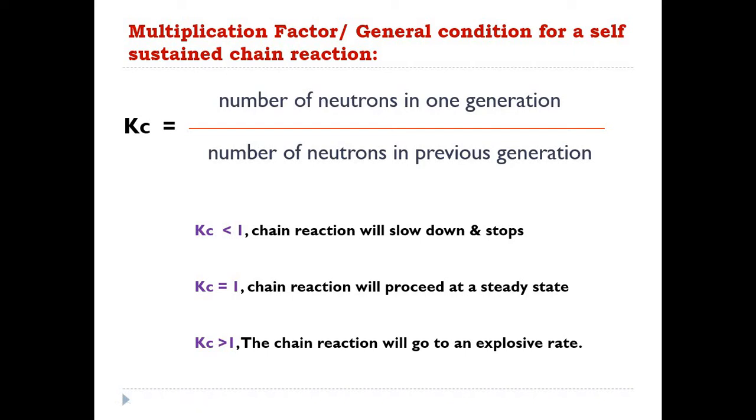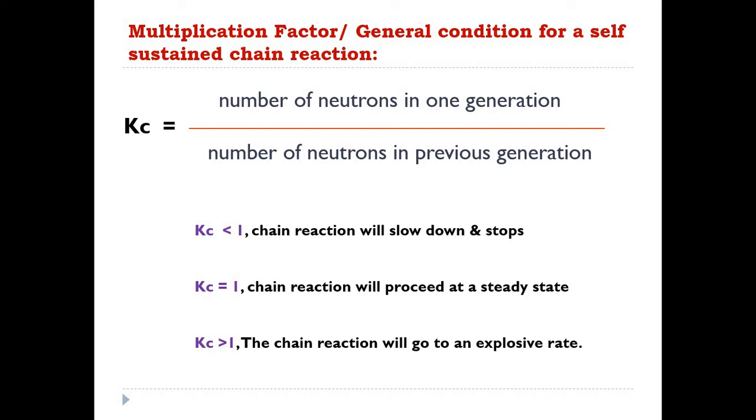How will the Kc be? Say in this reaction there is no absorption of neutrons, so more neutrons are present in this generation, and in the previous reaction there was absorption of neutrons. Say 2 neutrons were absorbed, so only 1 neutron was there in the previous reaction. Now in the present case, 3 neutrons are generated due to nuclear fission. Then how will the Kc be? Kc will be greater than 1.